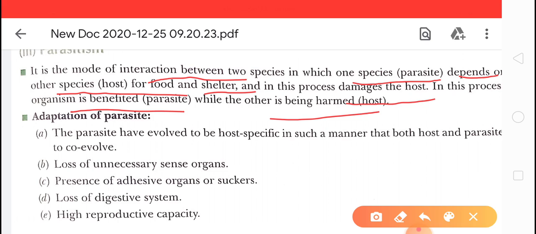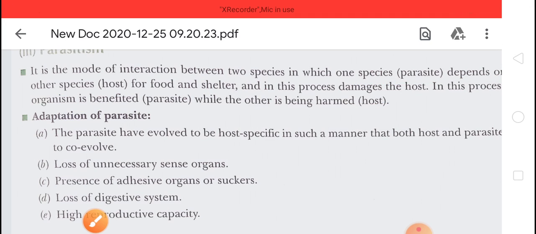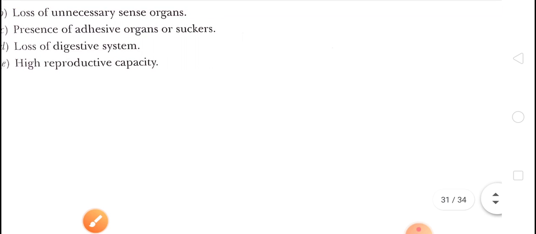Another is the human liver fluke, which depends on two intermediate hosts, snail and fish, to complete its life cycle. So two examples: first Plasmodium, second the human liver fluke. In parasitism, one will benefit, the other will be harmed.